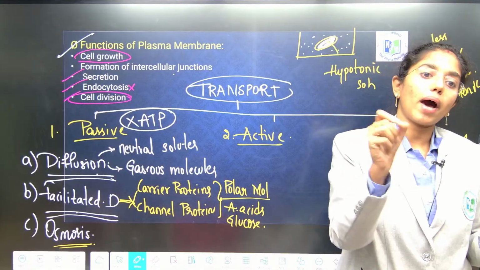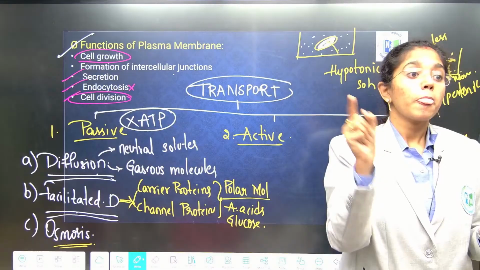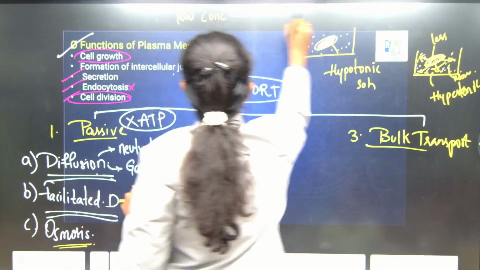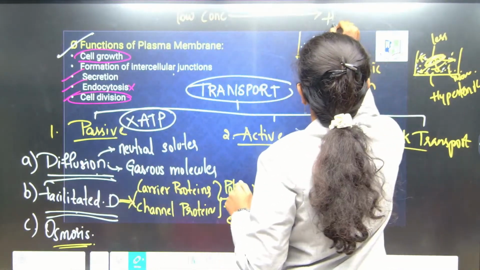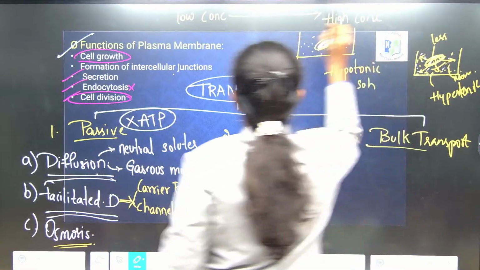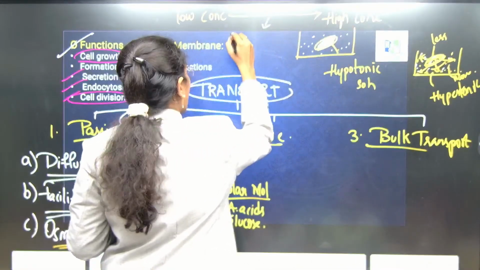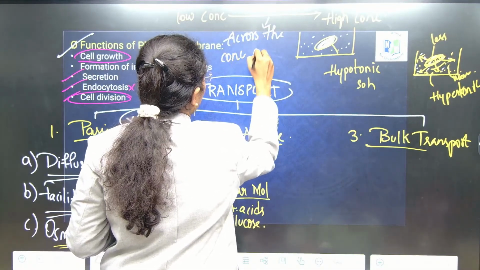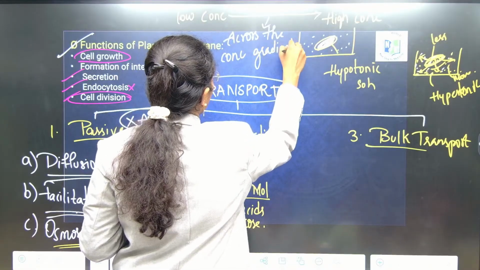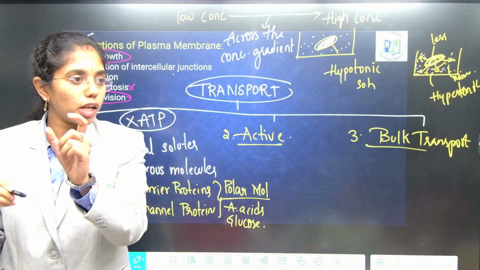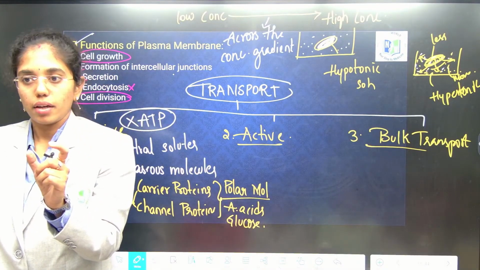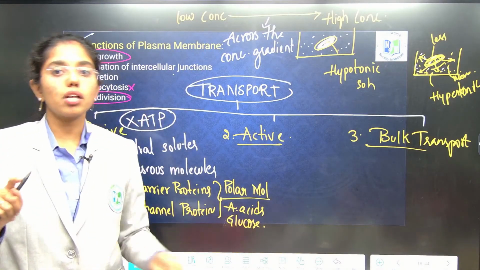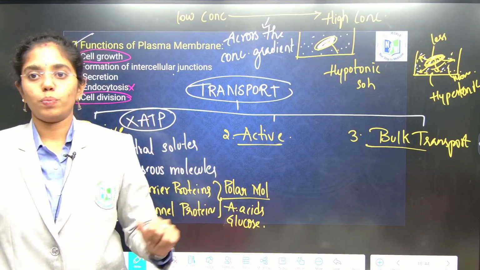So if it is from low concentration to high concentration, it is called passive transport, where there is no requirement of any energy. That movement from low to high concentration is known as across the concentration gradient. In your questions sometimes it will be mentioned that the molecules are being transported across the concentration gradient. Across means low to high. Sometimes it will mention against the concentration gradient, meaning high to low.